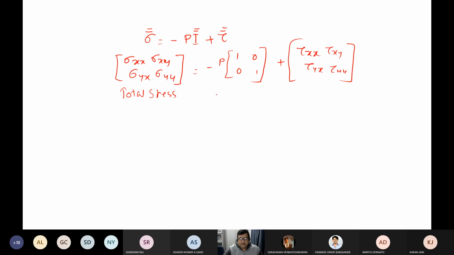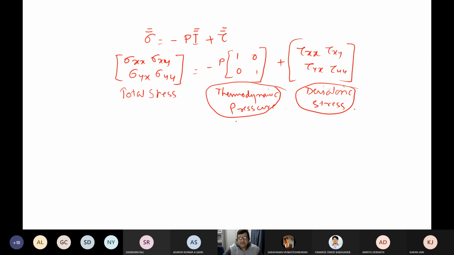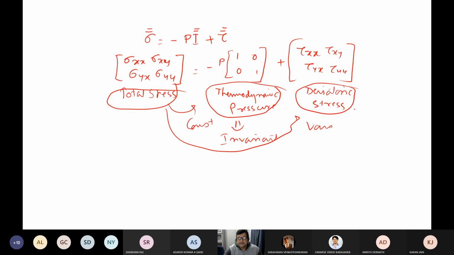The total stress is divided into what? This is called the thermodynamic pressure, and this stress is called the deviatoric stress. So essentially, I take out this thermodynamic pressure, which we have understood is an invariant. So the total stress has two components: one which is constant, and the other which is variable.